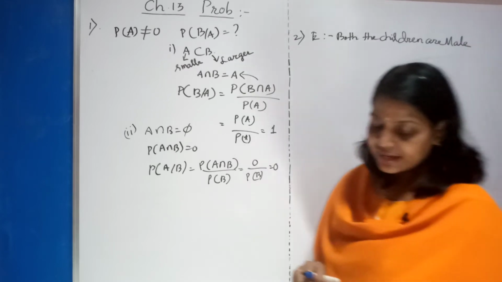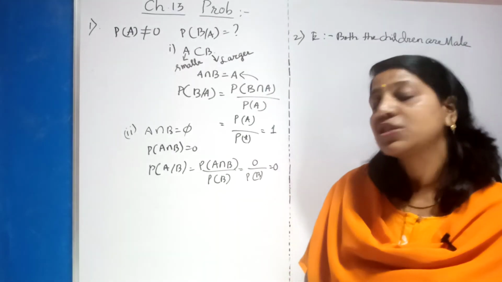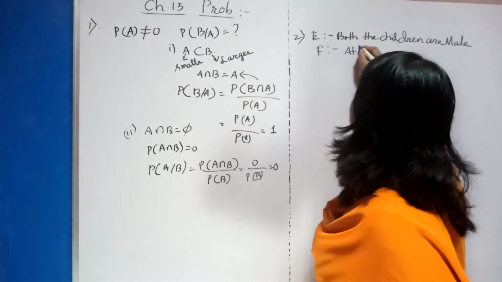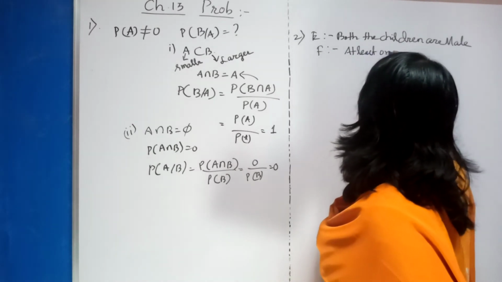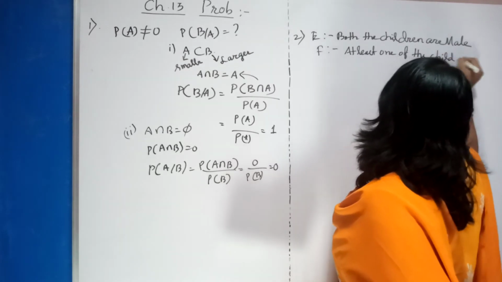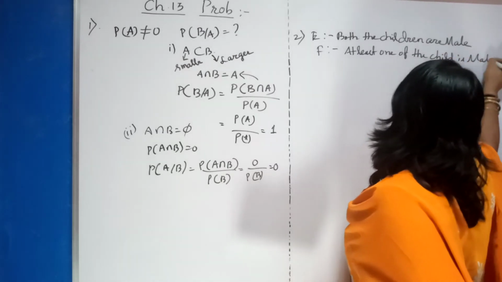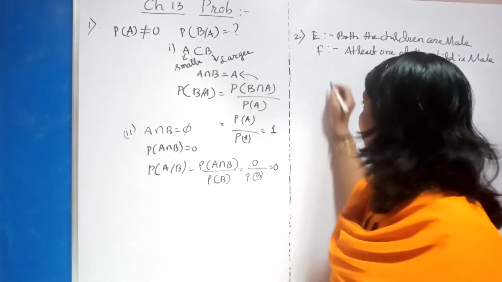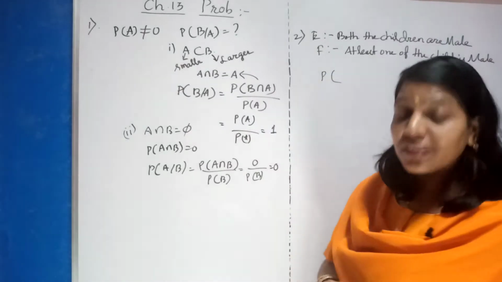Clear? Second, it is known that at least one of the children is male. So let F be the event that at least one of the children is male.